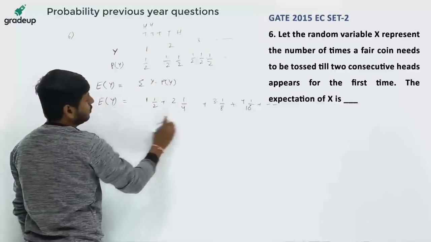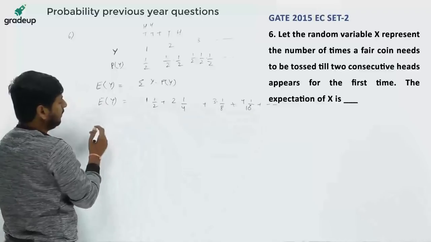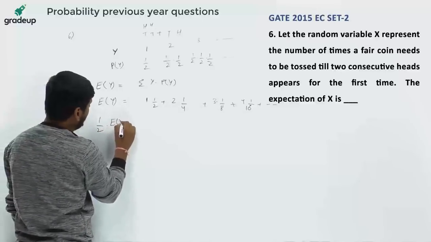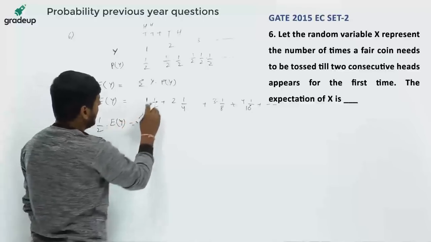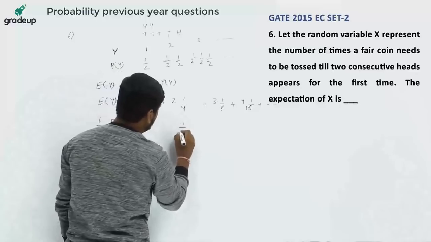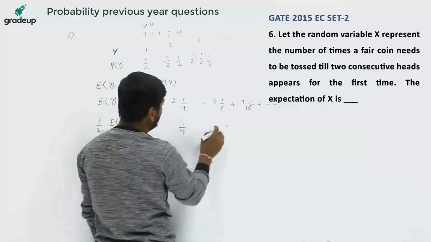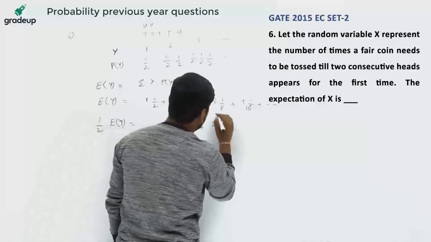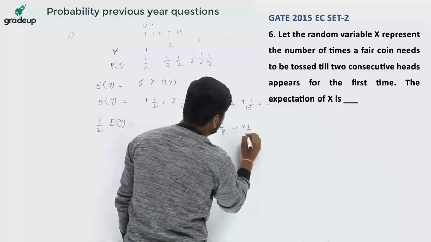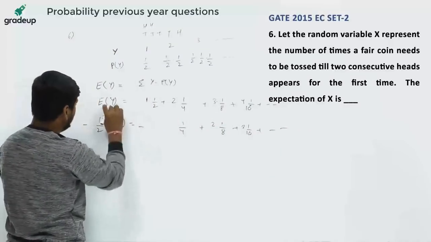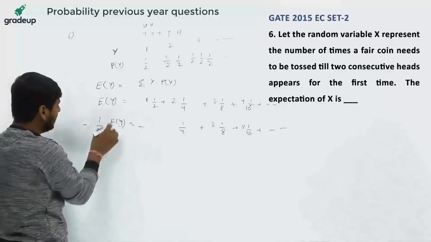Now to find this sum, we have to multiply with half on both sides. We get half into 1/2 is 1/4, plus 2 into 1/4 is 2/8, plus 3 into 1/8, plus 4 into 1/16, and so on. Now let's subtract: E(Y) minus 1/2 E(Y).